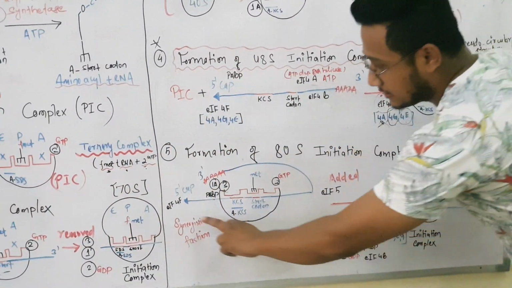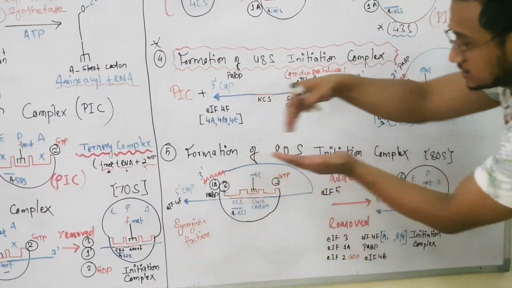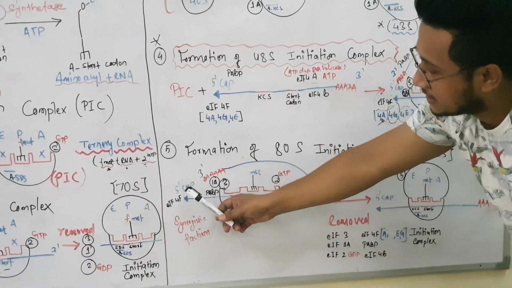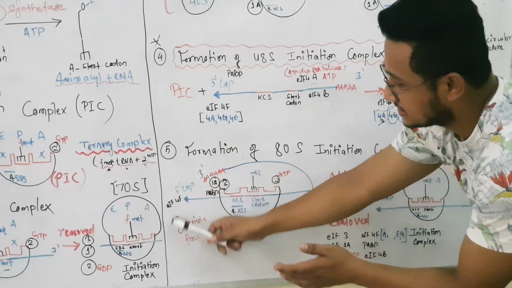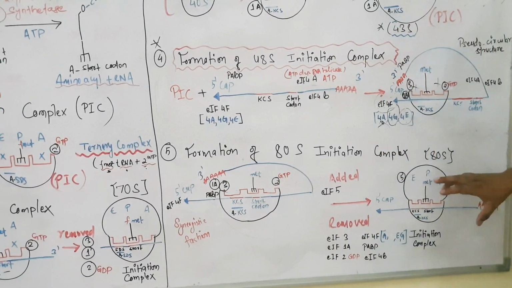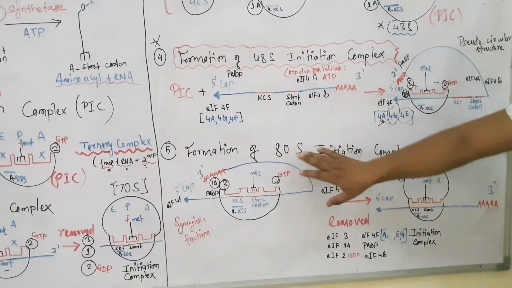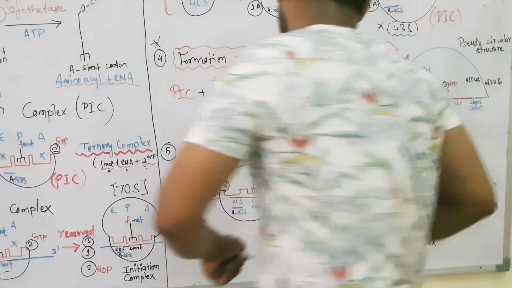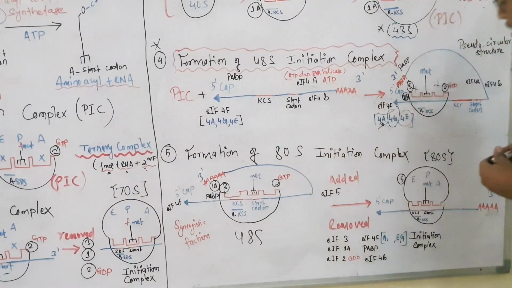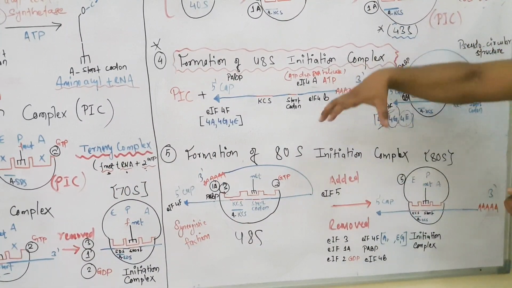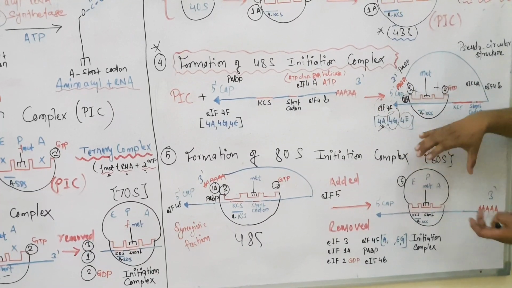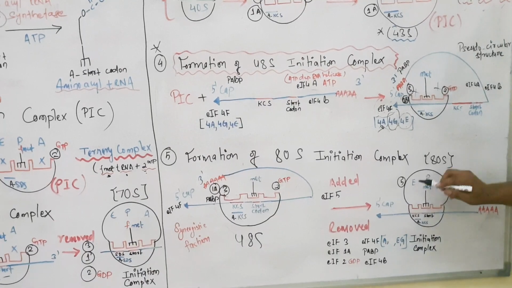And so this action was actually regulated by this 3' end and 5' cap. Therefore, this is called synergistic action. And ultimately, what happens is that now once this 48S initiation complex is formed, this is the 48S initiation complex. Once this is formed, now what happens is that the large subunit will come over and try to sit on the small subunit, and that will be helped by